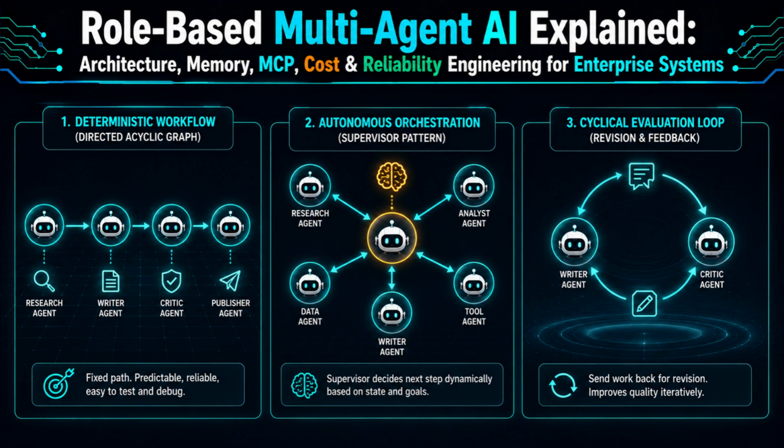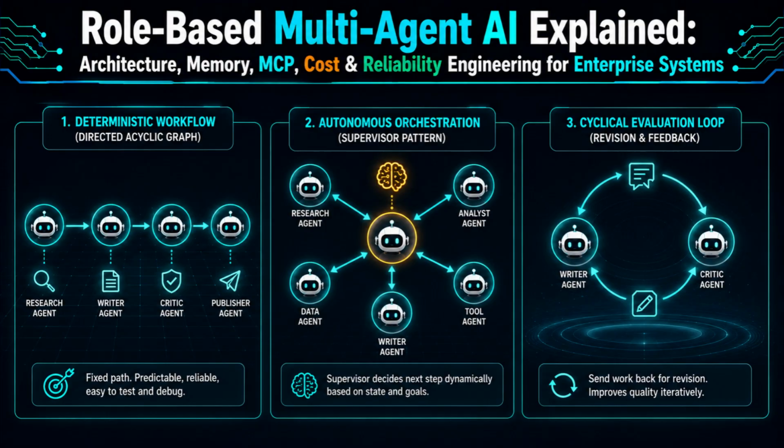With personas defined and memory in place, the next question is pure routing logic. Who acts next and who decides? This is the communication topology, the control flow architecture governing how agents pass the baton to one another, and it is arguably the single biggest design decision in a multi-agent system, because it determines how predictable, how flexible, and how debuggable your entire pipeline will be.